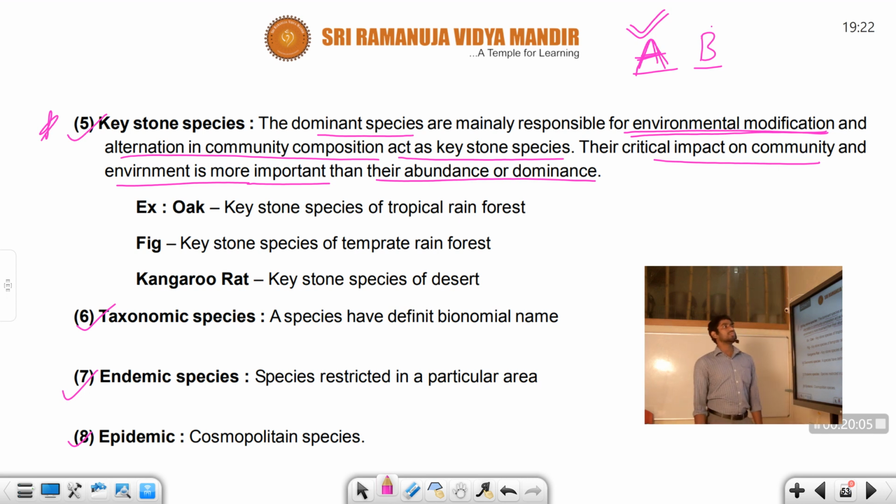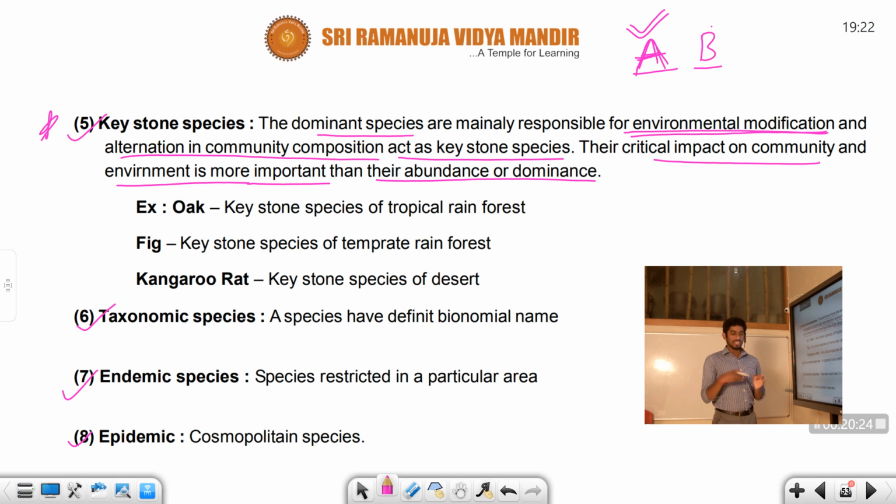For example, camouflage, changing color in accordance with the environment, represents environmental modification.